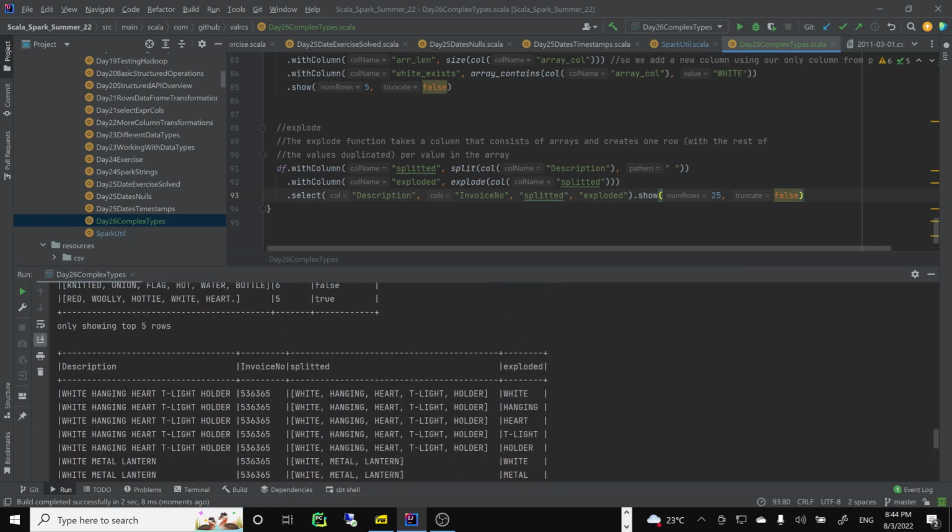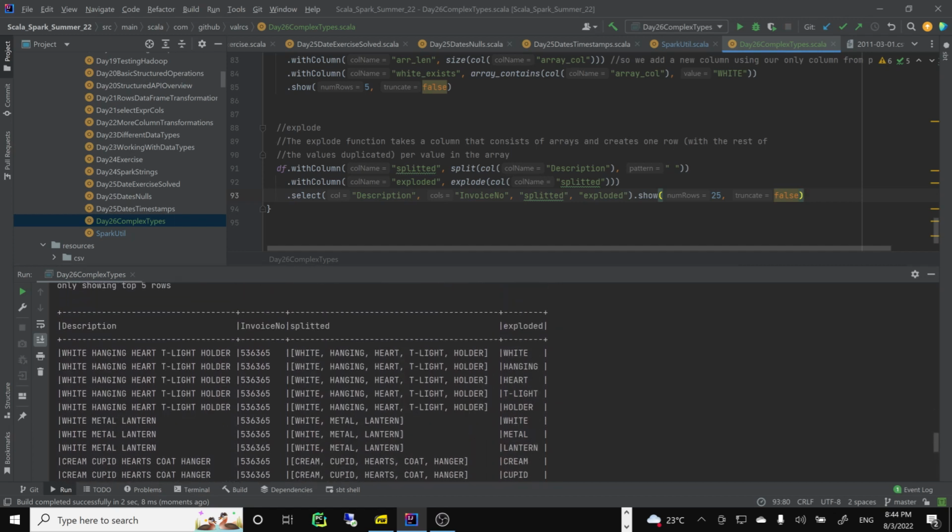Look at this, right? So I have a white hanging heart, that's the description, invoice number, right? So I exploded and I added 5 rows. Instead of 1, I have 5 rows for this white hanging heart T-light holder, right? Of course, I still have access to the original data.